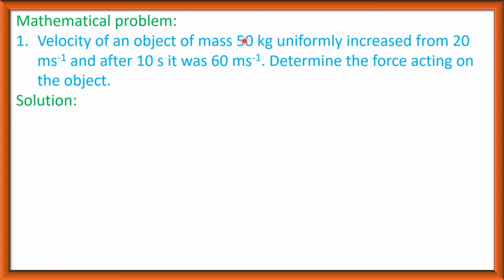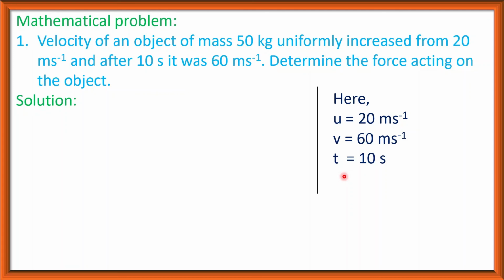Here the mass of the object is 50 kg, initial velocity 20 meter per second, and after 10 seconds its velocity is 60 meter per second. So our given information is: initial velocity u is equal to 20 meter per second, final velocity v is equal to 60 meter per second, and time t is equal to 10 seconds. Force F is equal to what?